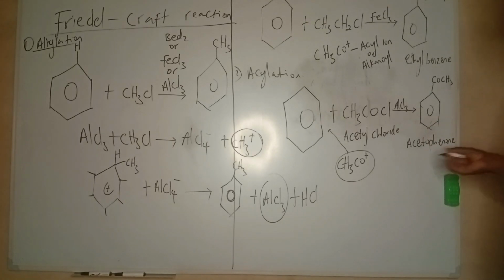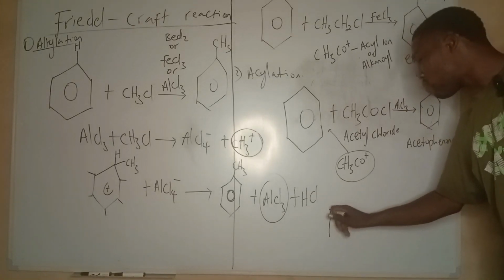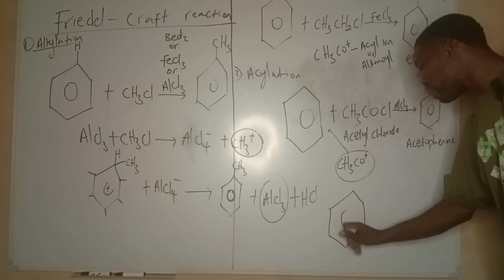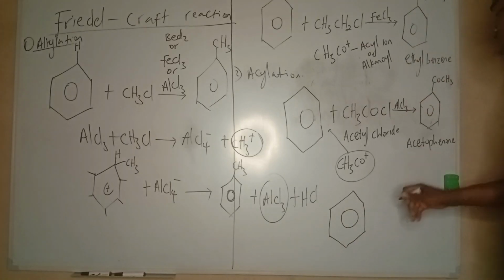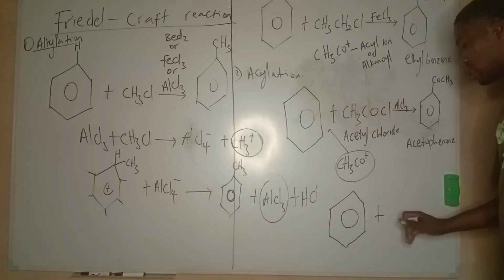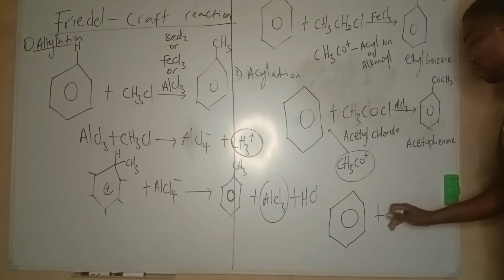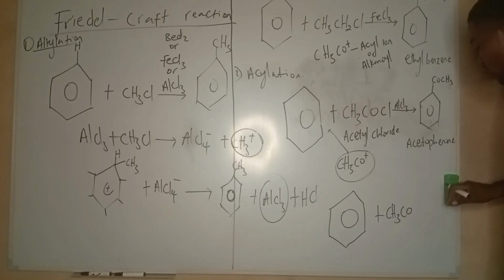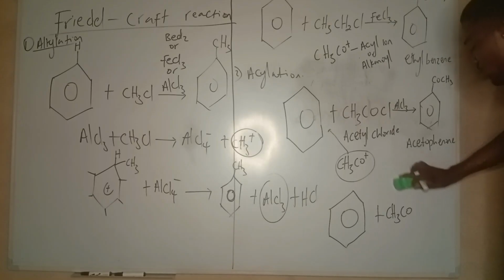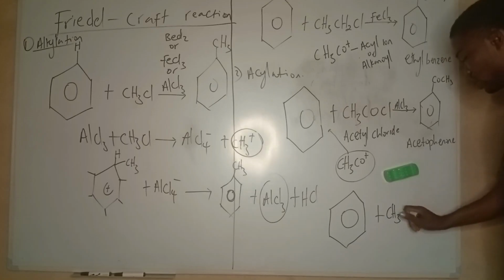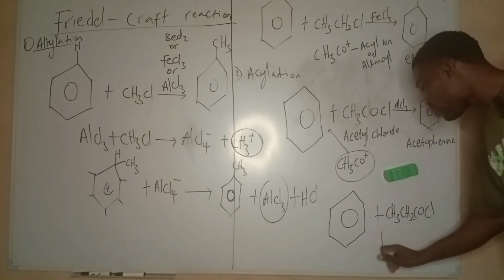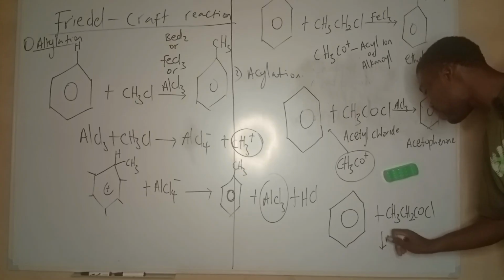So I can try another one. Let me give you a simple Friedel-Crafts reaction. The ones I'm not talking about are formylation and so on. In subsequent videos, when we're looking at phenols, we'll see that. So we have CH3CH2COCl.